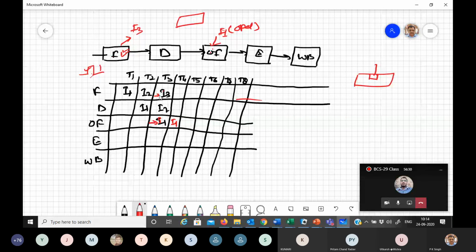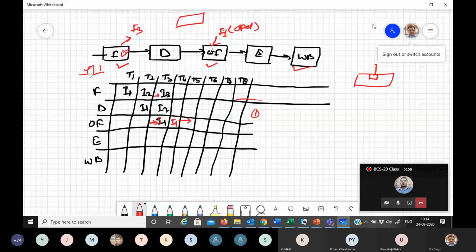You can fetch the instruction I3 but defer, then the entire pipeline gets executed with one clock delay. Again, here you have to perform a memory operation, here you have to perform a memory operation, and here you have to perform a memory operation. Then again there will be contention.